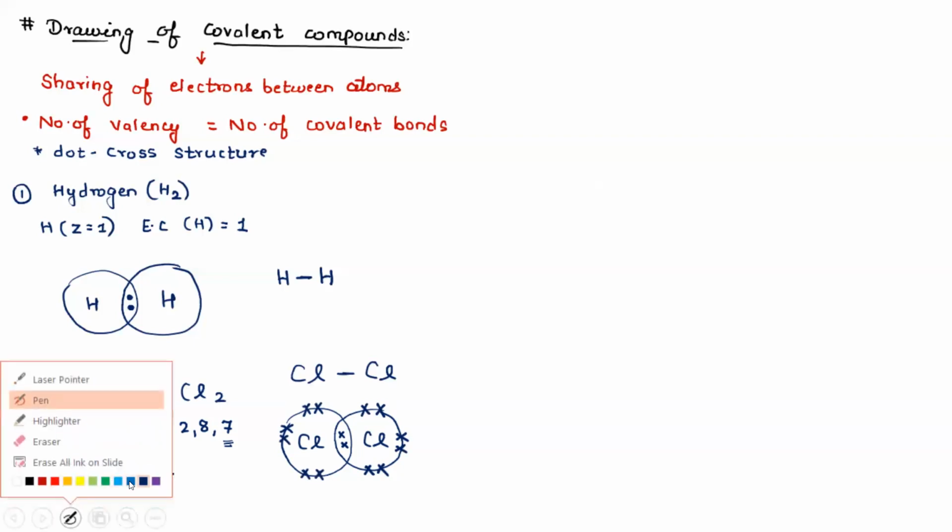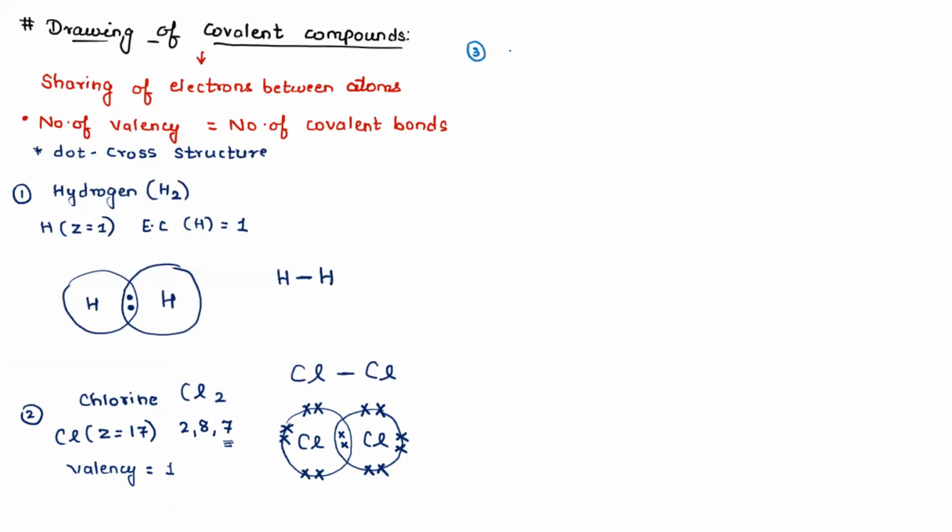Okay, let us do another question. Let us do third one, oxygen molecule, O2. Oxygen Z is equal to 8. What is electronic configuration for oxygen? 2, 6. And what is the valency? 2. Yes, valency is 2. So if valency is 2, how many covalent bonds will there be? 2. So you'll draw O, double line, and then O. Yes, so it's a double covalent bond.